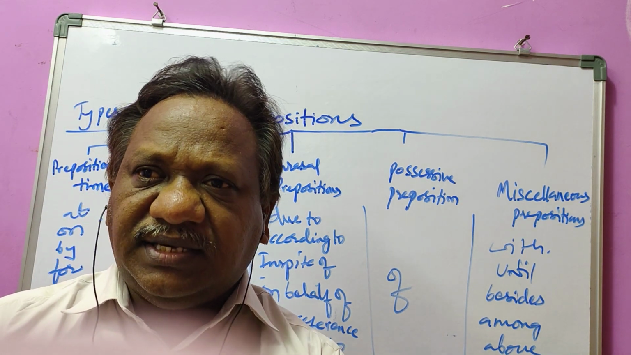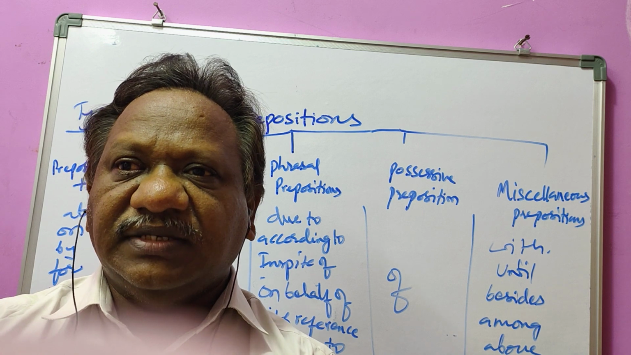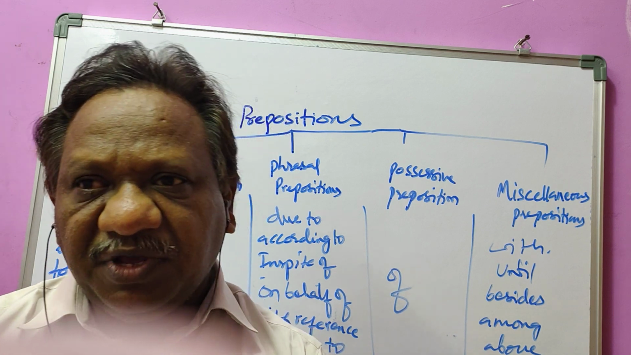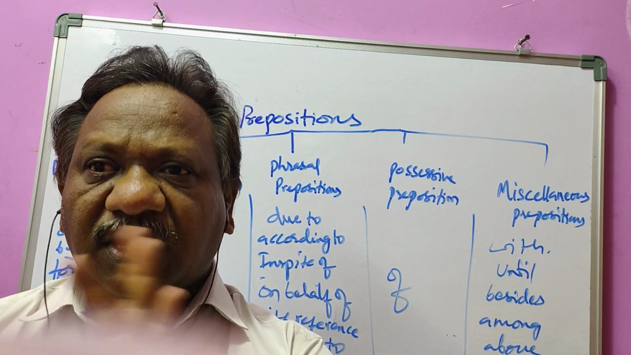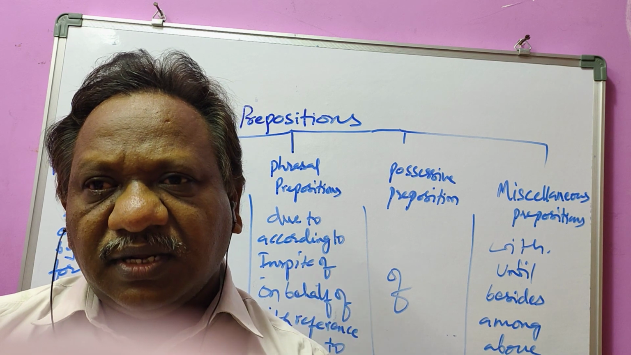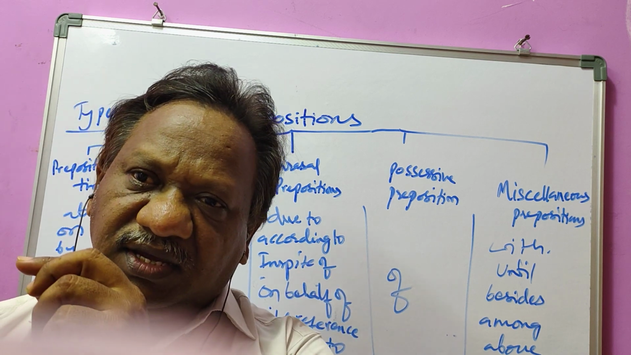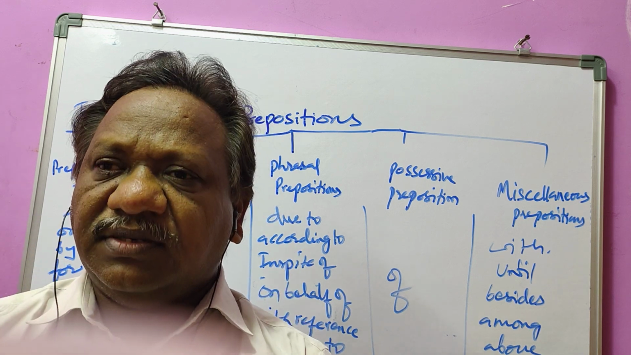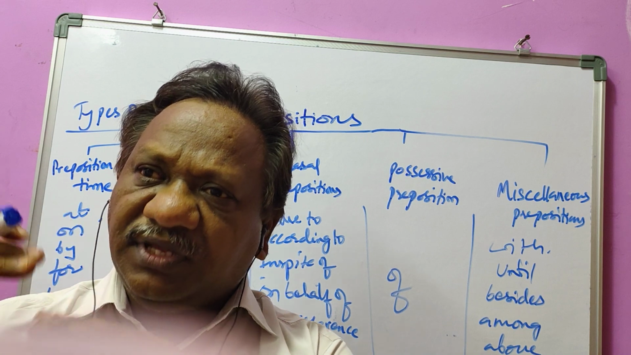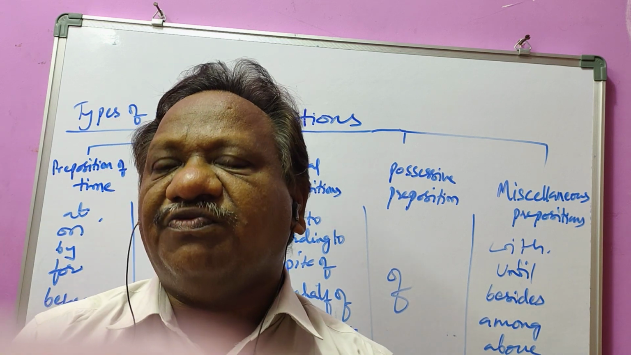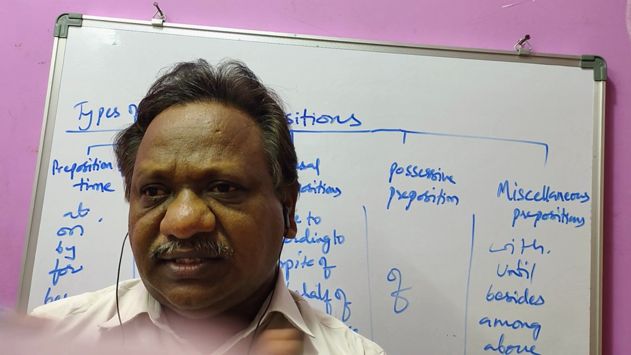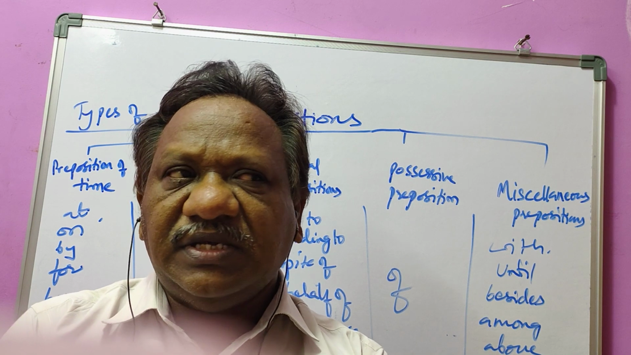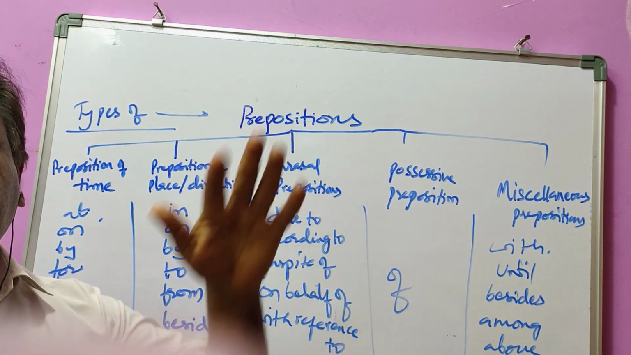Prepositions connect different words or elements in a sentence. It may be a noun with another noun, or else a noun phrase with an adjective, or a noun phrase with a verb, or else a verb with an adjective, or a verb with a noun phrase. It means a word which connects the different words in a sentence is called a preposition.